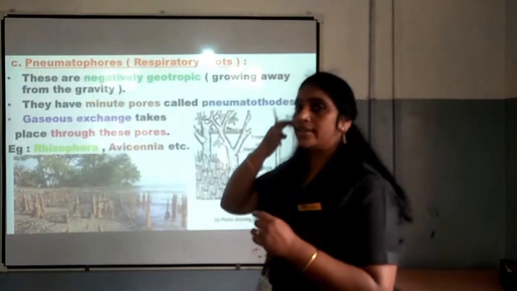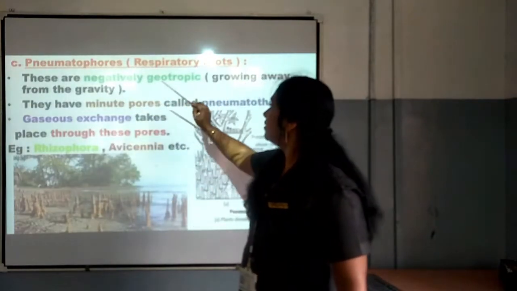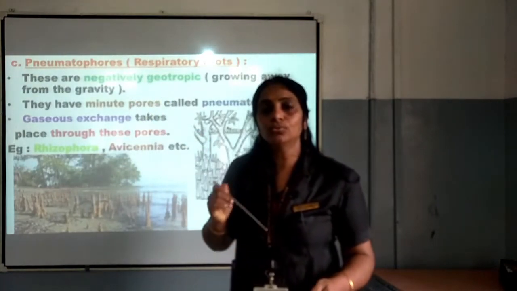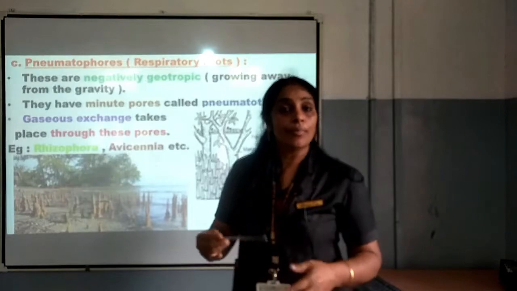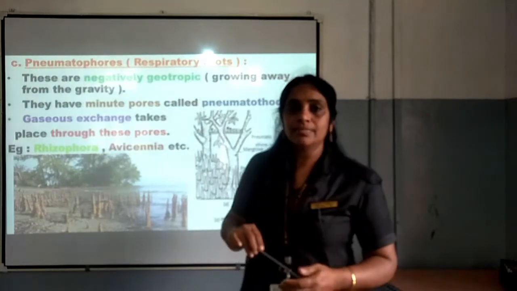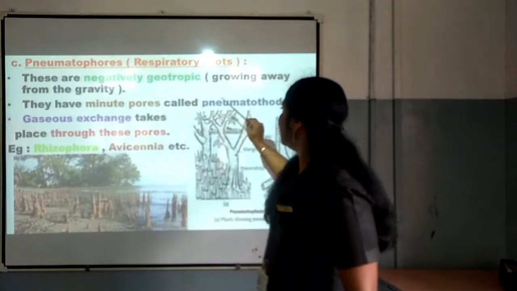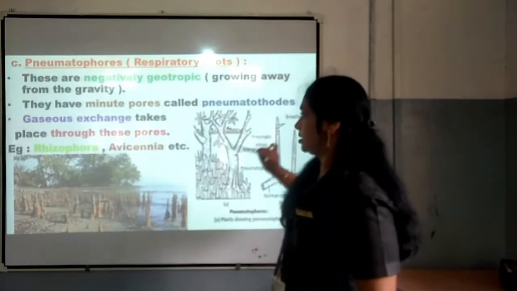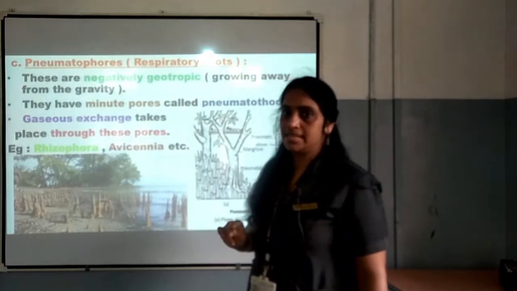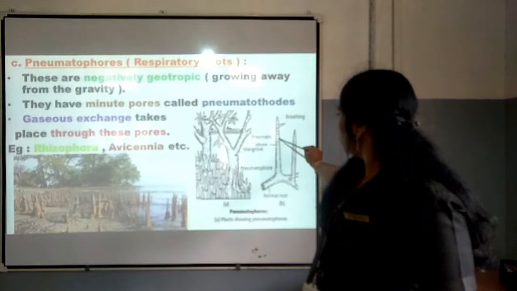And the next one is pneumatophores. They are also called respiratory roots. These are negatively geotropic, growing away from gravity. We know that roots move towards the soil, therefore they are known as positively geotropic, but in the case of pneumatophores they are negatively geotropic. That means they are moving away from gravity. They have minute pores called pneumathodes, and from these pneumathodes gaseous exchange is taking place. That is, from the minute pores you can see here in the structure, pores you can see here, isn't it?